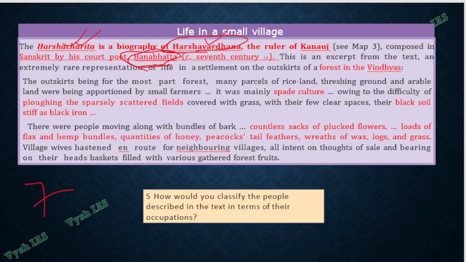But you should know that Harshavardhana himself has written a lot of books. There are other books written by Harshavardhana, and at least 3 books are very important. Ratnavali and 2-3 other books are there. That and all I have already covered for you in the 6th standard book. Try to find that.